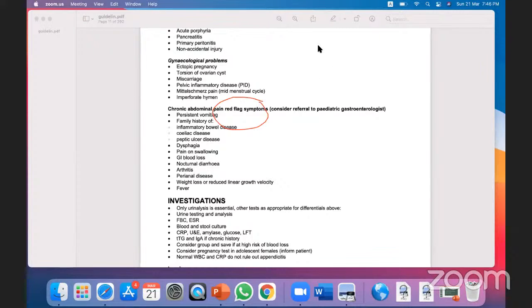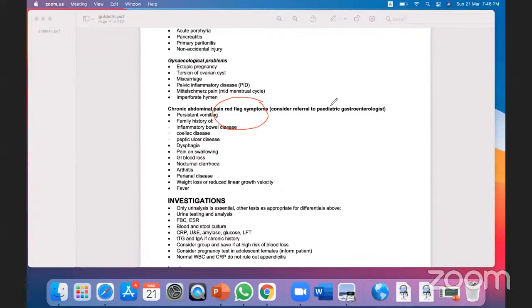And family history of IBD. Suppose the first cousin, second cousin, parents or brothers, sisters have IBD, so you have to suspect IBD from chronic abdominal pain, or any family history of celiac disease. And PUD also is an important condition you should not forget. Some students think that PUD will not be important for part 1 pediatric. No, the pediatric population also suffers from peptic ulcer disease. So Helicobacter pylori infection, okay, acute gastritis. So peptic ulcer, eradication of Helicobacter pylori, we have to understand.